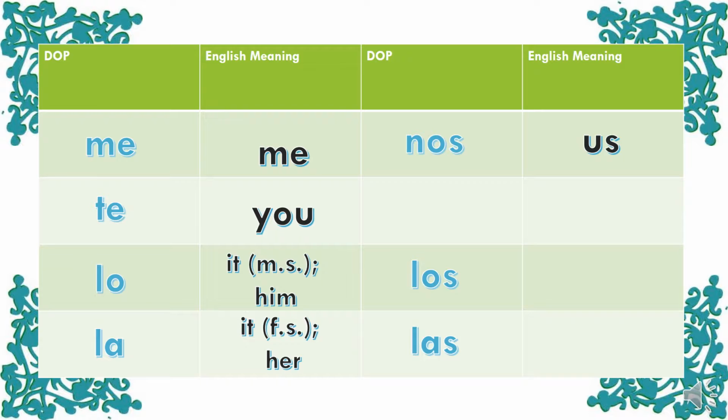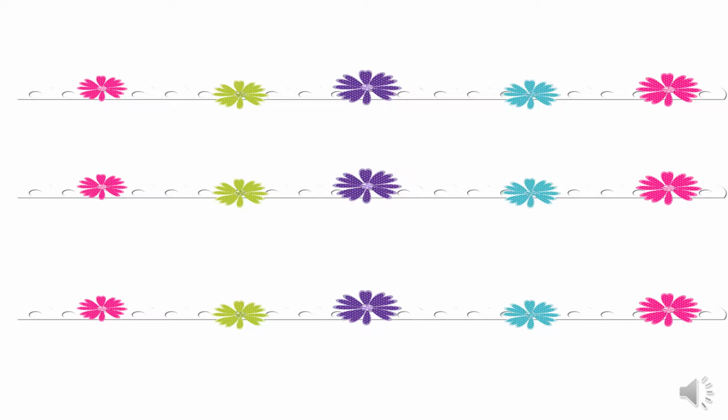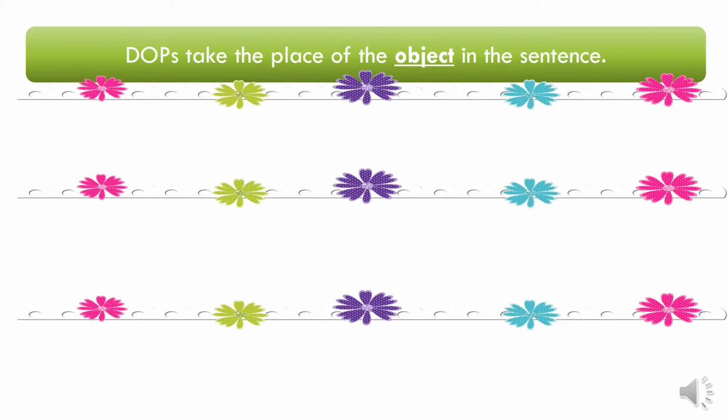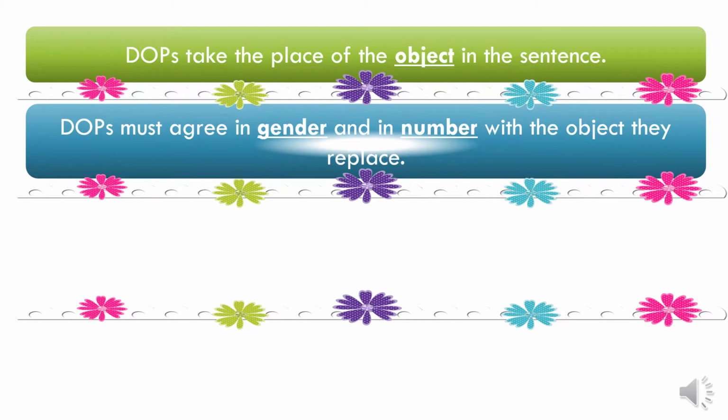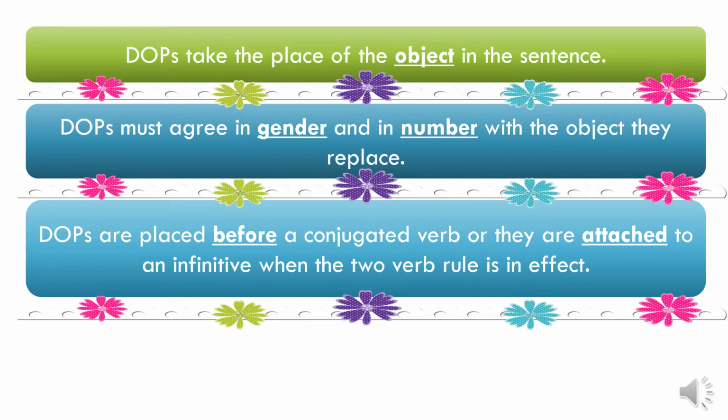Los means them, masculine and plural, and it can be them, a group of people, or them, objects. And las is them, feminine, plural, and it can also refer to a group of objects or to a group of people. Our direct objects are going to take the place of the object in the sentence. And they're going to have to agree in gender and in number with the object they replace. They're going to be placed before a conjugated verb, or they can be attached to an infinitive when you have the two-verb rule.